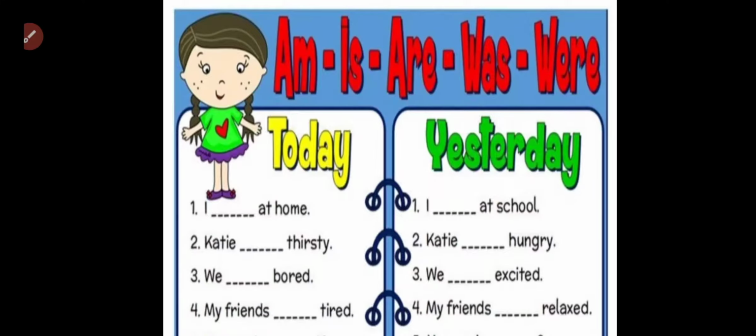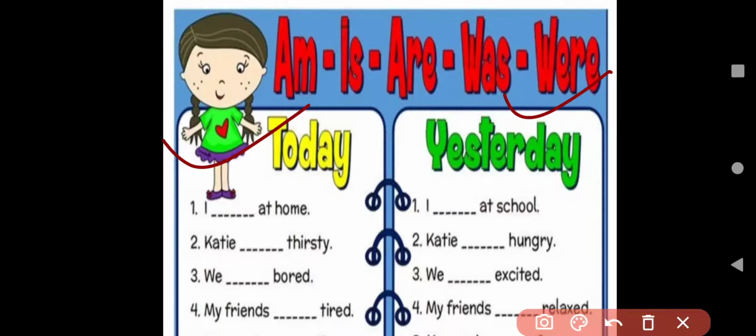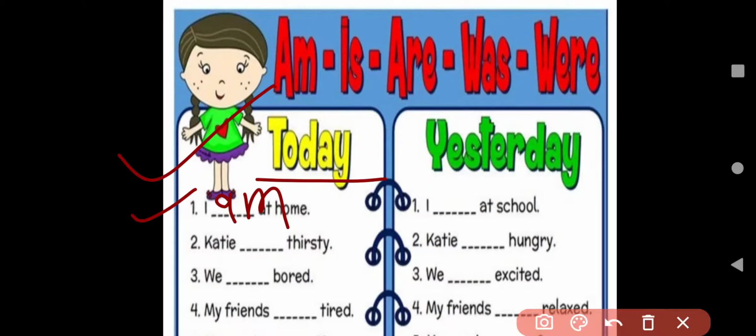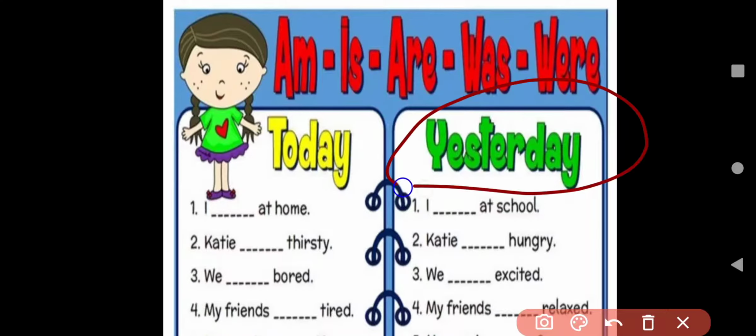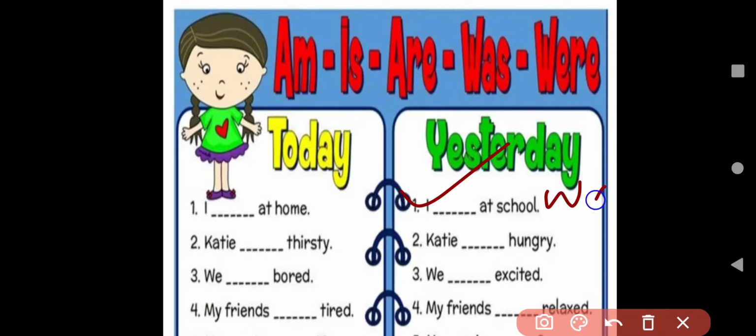So kids, let's differentiate between is, am, are and was, were. So here we have given today and yesterday. We have given some sentences based on today, based on present time. Like I dash at home. For today, it's a present time. So what will we use with I? Yes, am. I am at home. And for yesterday, for the past time, for the previous day, yes, I was at school. I stands for singular. So we have to use here was.